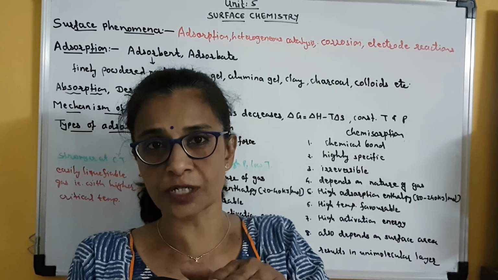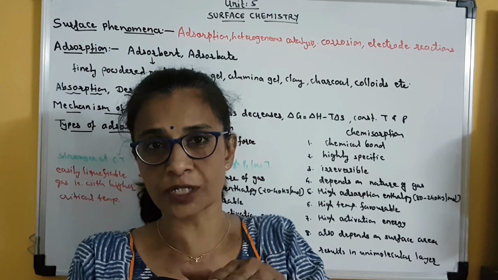Adsorption, as I told you, is a surface phenomenon. Here we will talk about the adsorption of a gas on the surface of a solid. Clear? Now when adsorption occurs on the surface of a solid, then actually what happens? In case of a solid, the molecules inside the bulk are uniformly attracted by each other.